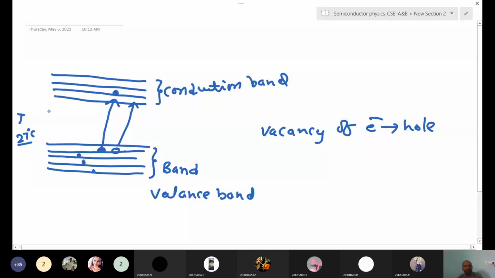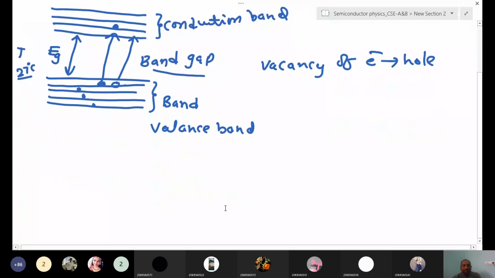The gap between these two levels we call a band gap or energy gap. The band gap is the gap between two bands, that is the valence band and the conduction band. Depending on the material, different materials have different energy gaps. Is it clear now? This is just a general semiconductor, or intrinsic semiconductor. Is it clear, everyone? Yes, sir.